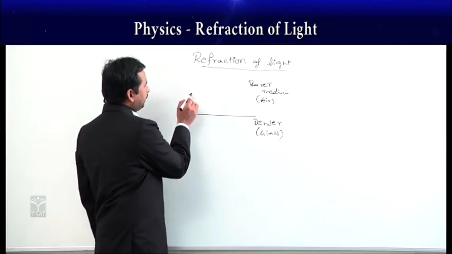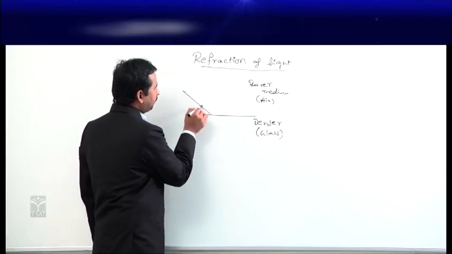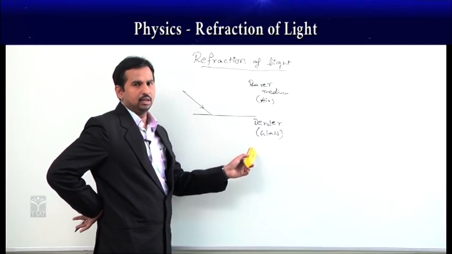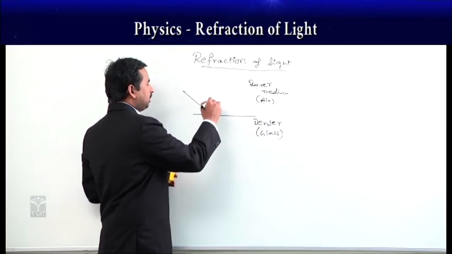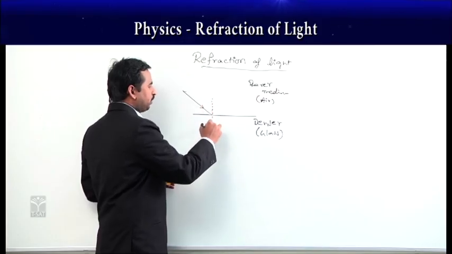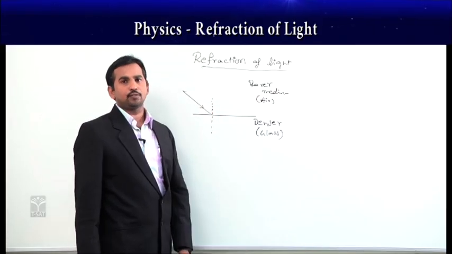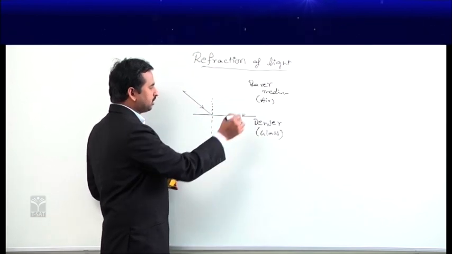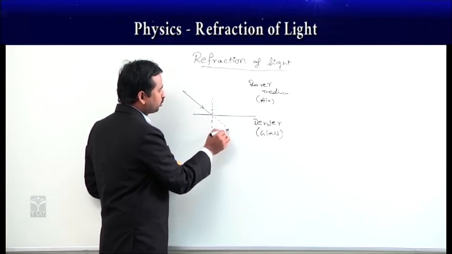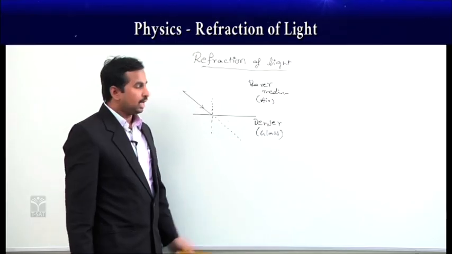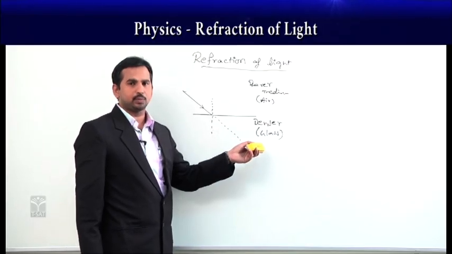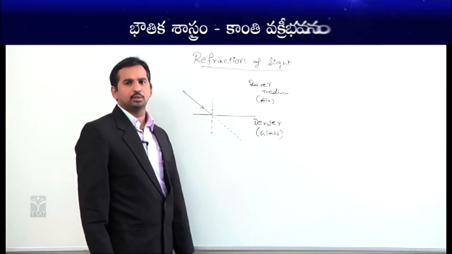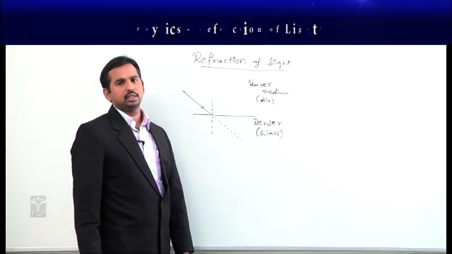Suppose the light ray is incident on the surface between the air and glass interface. At the point of incidence, if you take the normal, then instead of the light ray going in its original path, which for suppose if there is no denser medium present, the light ray would go straight like this. But as there is a difference in density, the light ray changes its path because the velocity is changing.